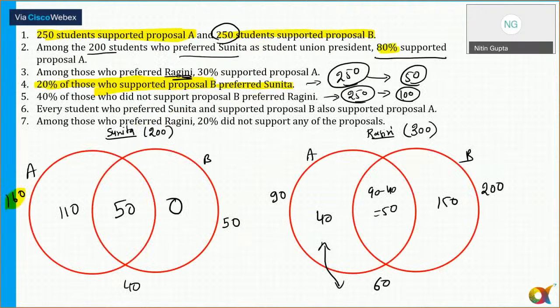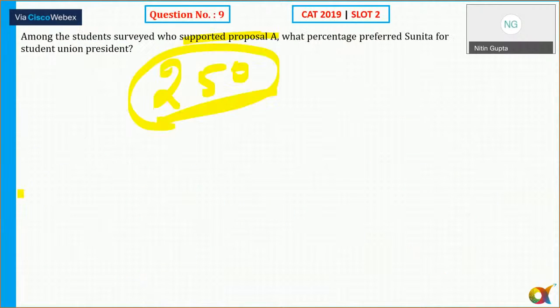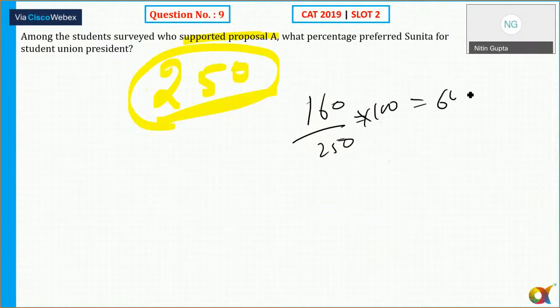Of the 250 people who supported proposal A, how many are for Sunita? That is 160. You can see it here, 160. So the answer is 160 upon 250, which comes out to be 64%.